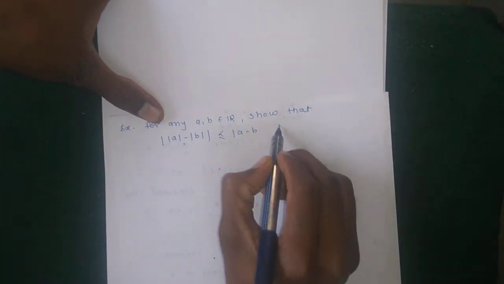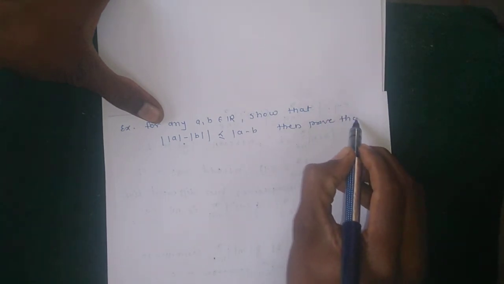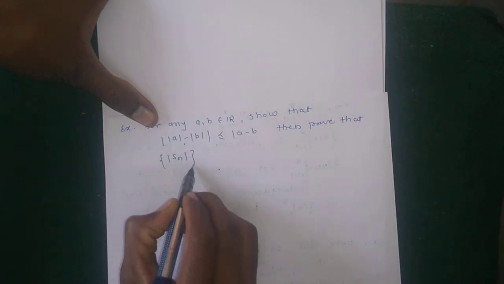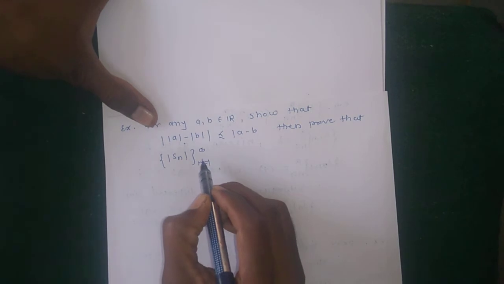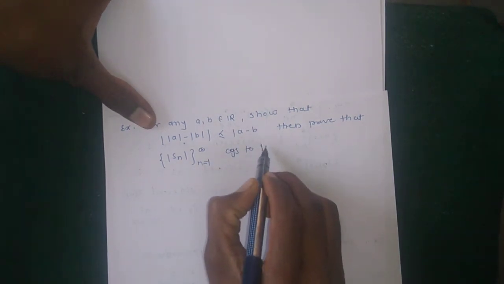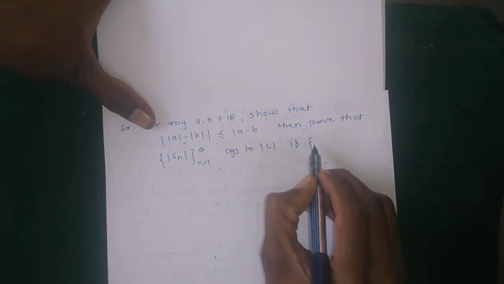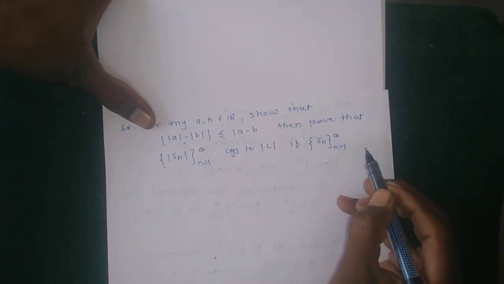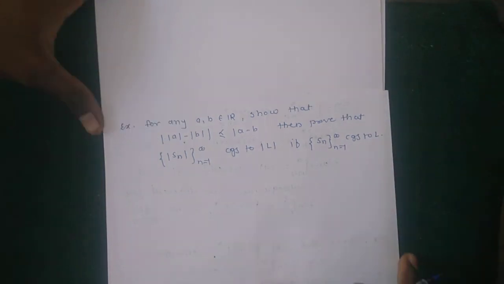And using this, then prove that the sequence |Sn|, where n runs from 1 to infinity, converges to |L| if the sequence Sn, where n runs from 1 to infinity, converges to L.